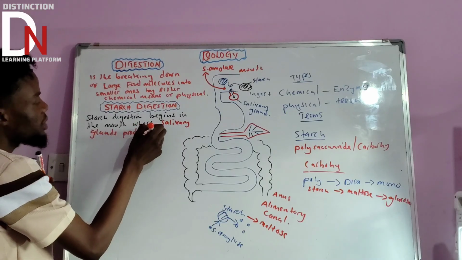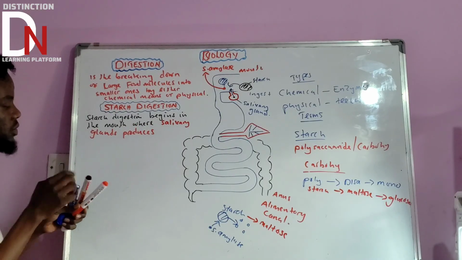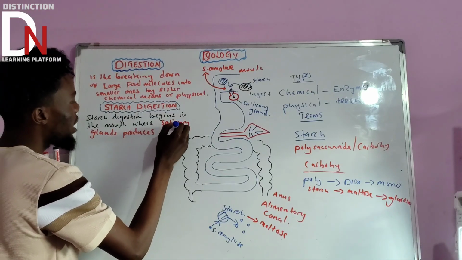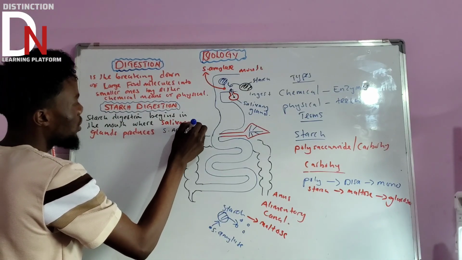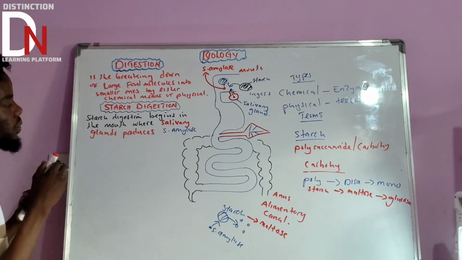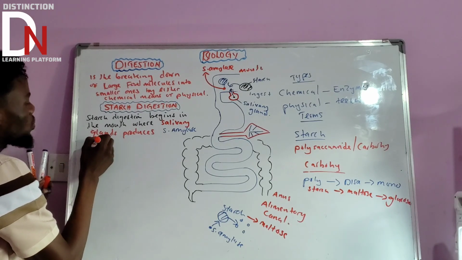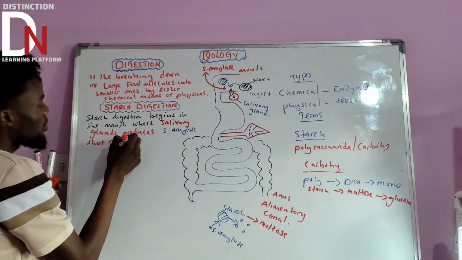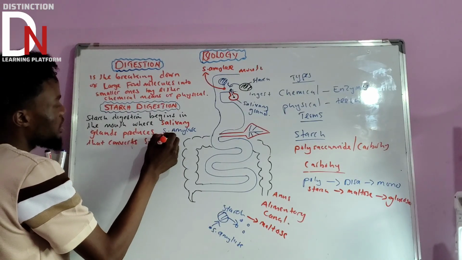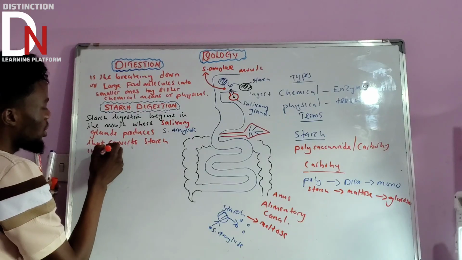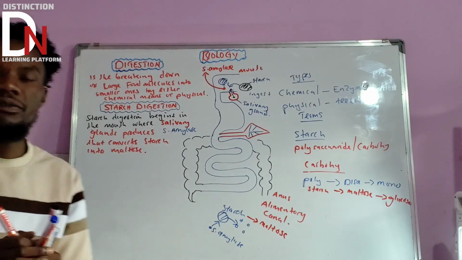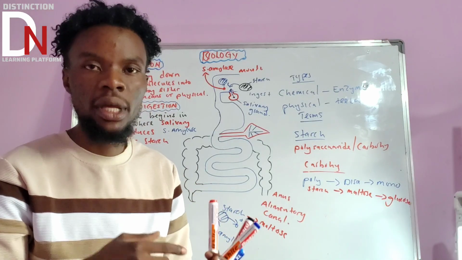What type of enzyme does it produce? Let us use blue. It produces salivary amylase. And what's the function of salivary amylase? This salivary amylase is going to convert starch into maltose. Okay. So that is the first important thing that's going to happen in the mouth.